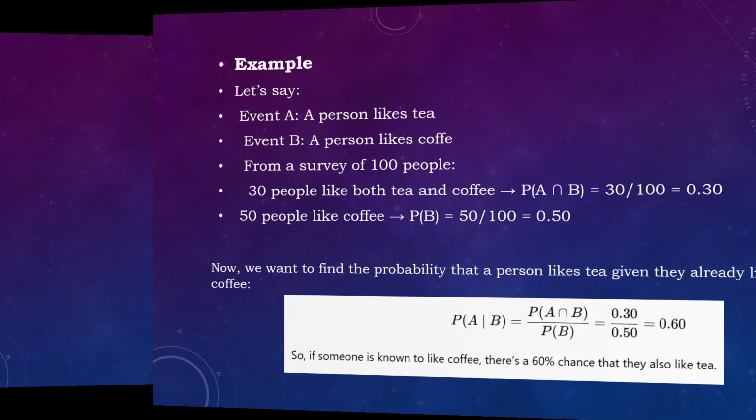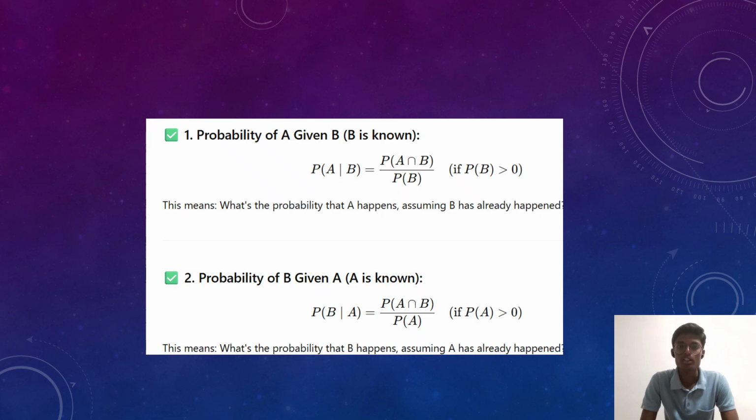Next, we discuss the probability of A given B. A given B is P of A given B. P of A given B means P of A intersection B by P of B, if P of B is greater than 0. What is the probability that A happens, assuming B has already happened? And the probability of B given A is P of B given A, equal to P of A intersection B by P of A, if P of A is greater than 0. What is the probability that B happens, assuming A has already happened?